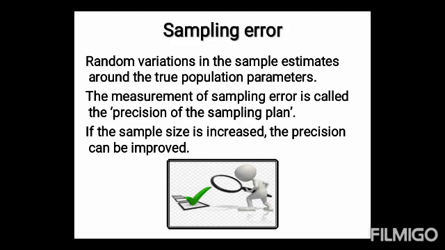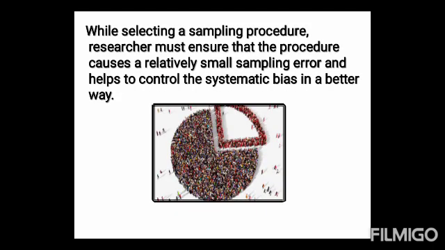The measurement of the sampling error is called the precision of the sampling plan. Sampling error can be measured for a given sample design and size. While selecting a sampling procedure, the researcher must ensure that the procedure causes a relatively small sampling error and helps to control the systematic bias in a better way.